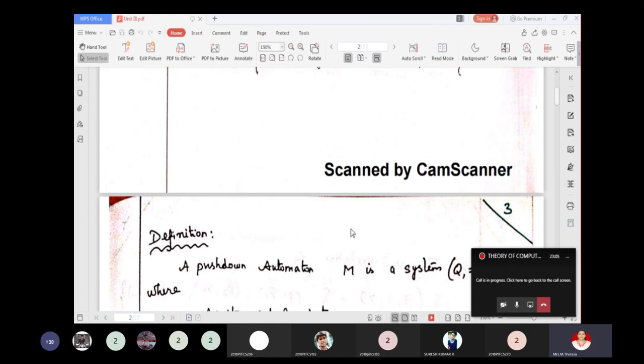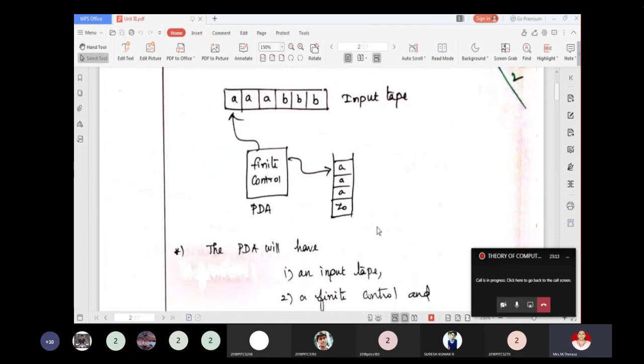So the pushdown automaton is in essence a non-deterministic finite automaton with epsilon transitions permitted and one additional capability, a stack on which it can store a string of stack symbols.